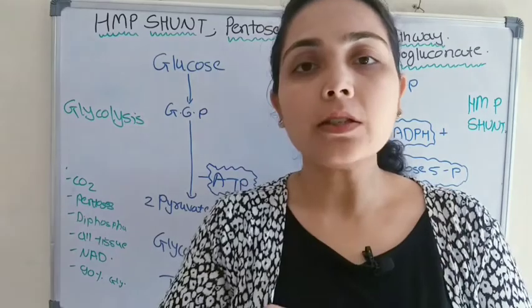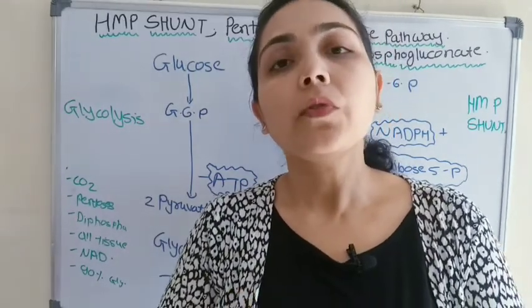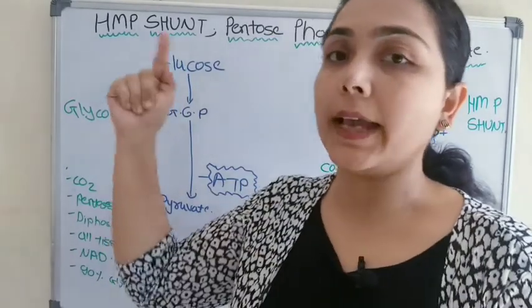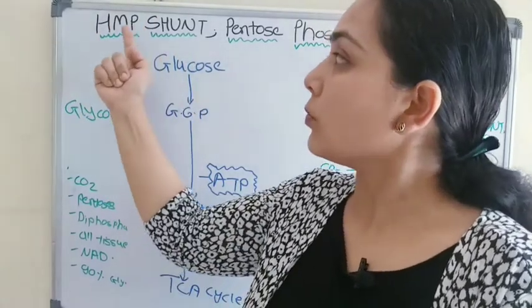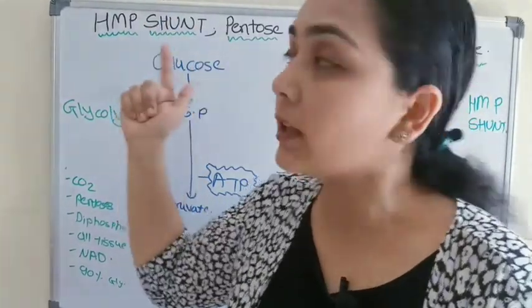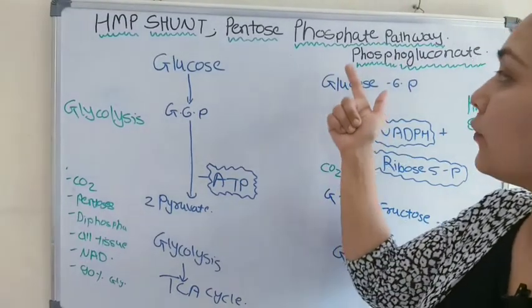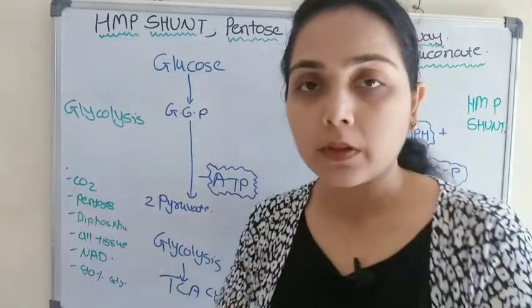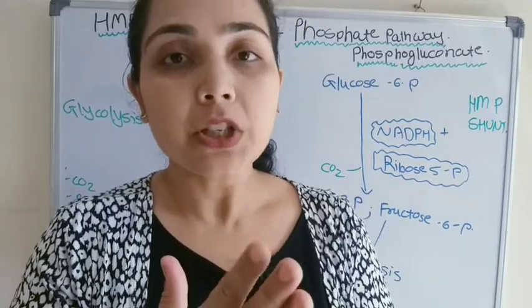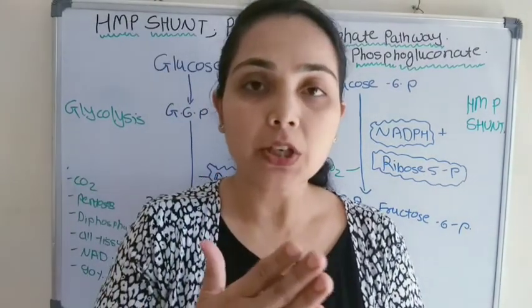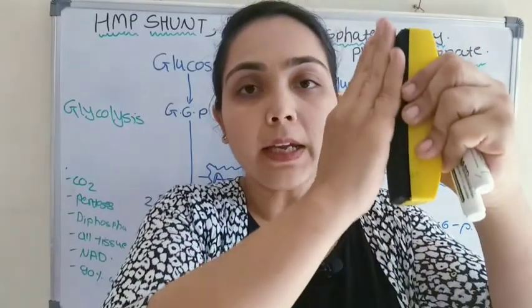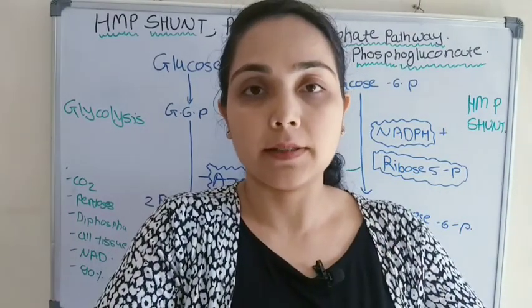Today in the series on carbohydrate metabolism, we will start a new topic, the HMP shunt, the hexose monophosphate shunt, which is also known as the pentose phosphate pathway or the phosphogluconate pathway. What is the HMP shunt? Why is it known as an HMP shunt? Because this pathway is parallel to glycolysis.